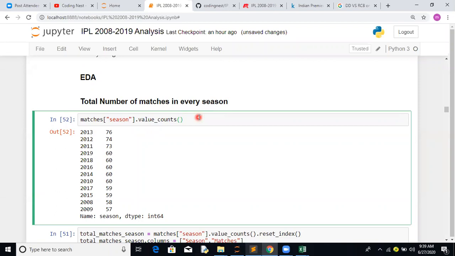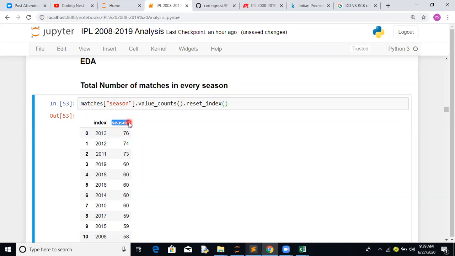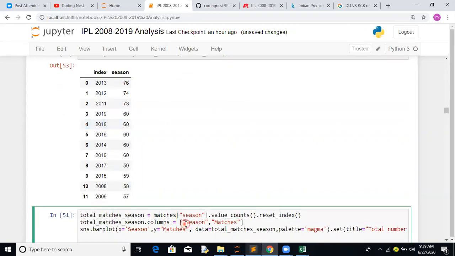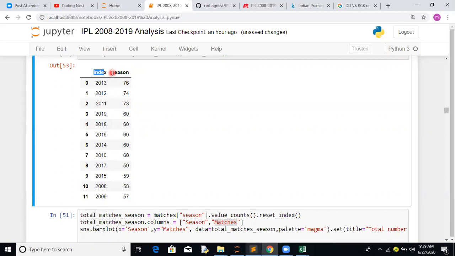We want it in the format of a data frame, so what we have done is reset underscore index. By default the index becomes 0, 1, 2, and the old index has jumped in as a column. Now let's rename index to season and rename season to matches. So here we have a small data frame available. Considering this on the x-axis and this on the y-axis, we can easily plot a bar plot.